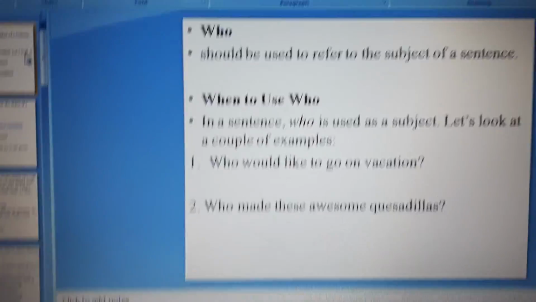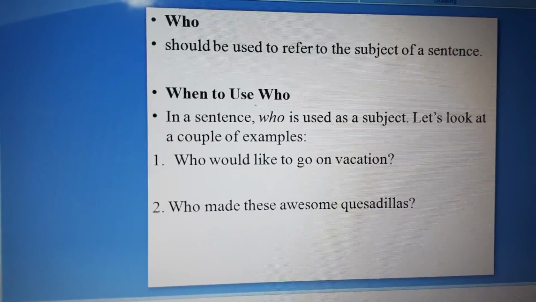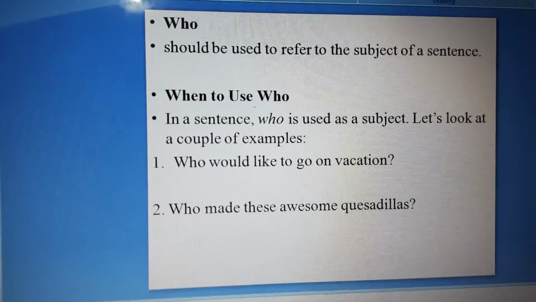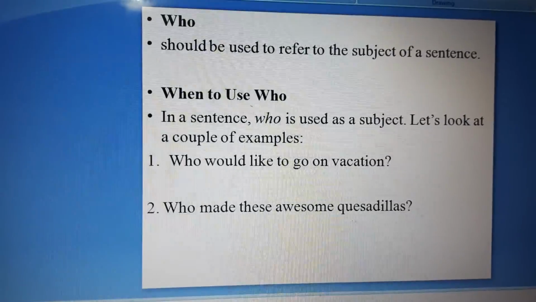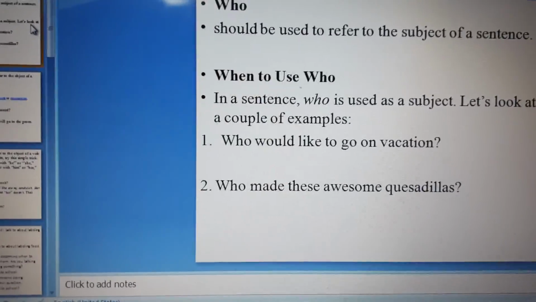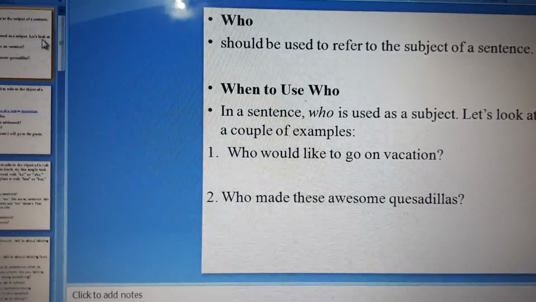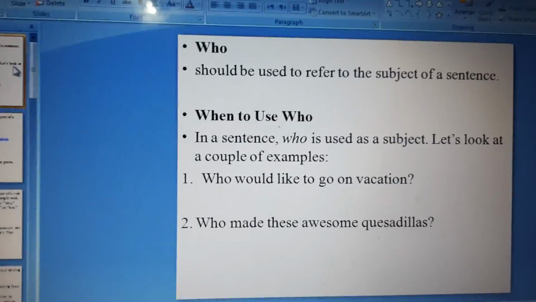Today we're going to talk more about pronouns and how to use them: who, whom, and whose, and how to distinguish, or how to know the difference, between who and whom, okay? With absolutely more examples, okay? So we're gonna start with who.